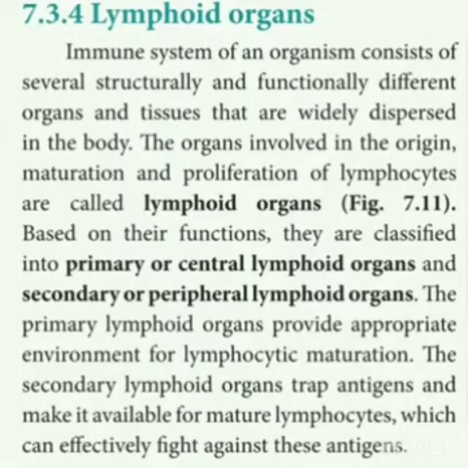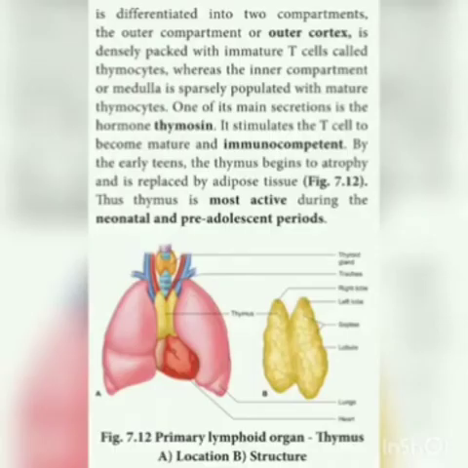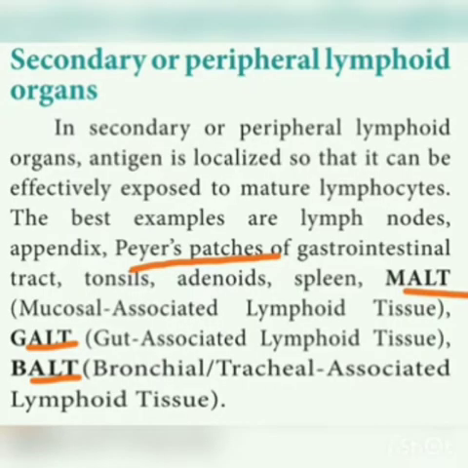And next is the lymphoid organs, the primary lymphoid organs. So you have to study the thymus, the structure of thymus. Where the thymus is present and what are the compartments of the thymus, that you have to study. And then secondary lymphoid organs, there are different terms. What is meant by Peyer's patches, what is MALT, GALT, BALT, likewise. Okay, you have to go through all that.